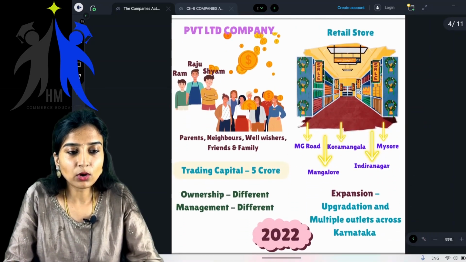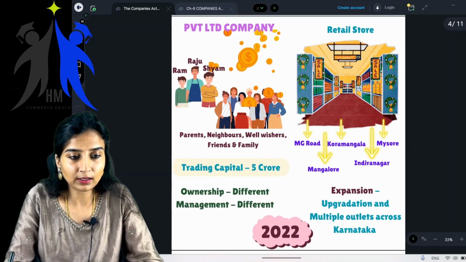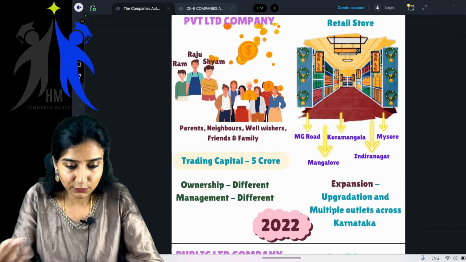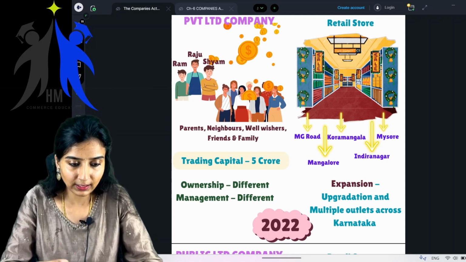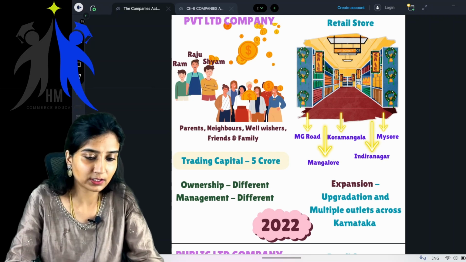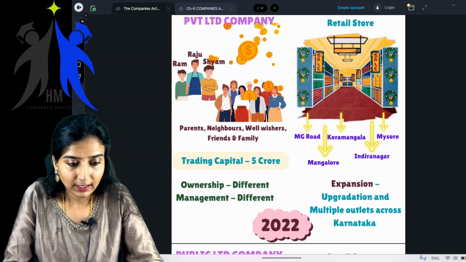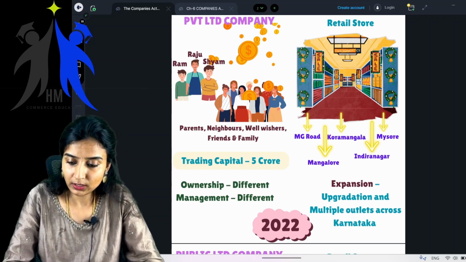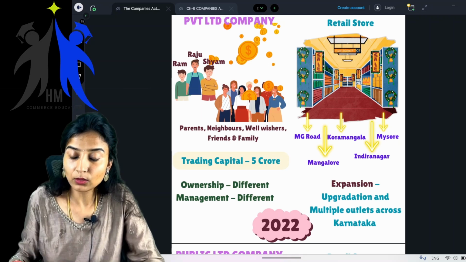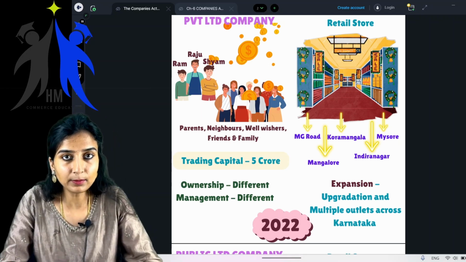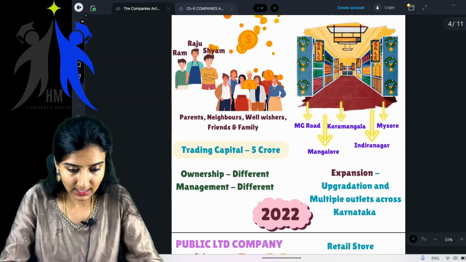Then we saw the third type of entity, which we called a private limited company, wherein you asked for capital from your relatives, your neighbors, your well-wishers, and tried to expand your business. But here, the major thing we saw was that the ownership was different and the management was different.